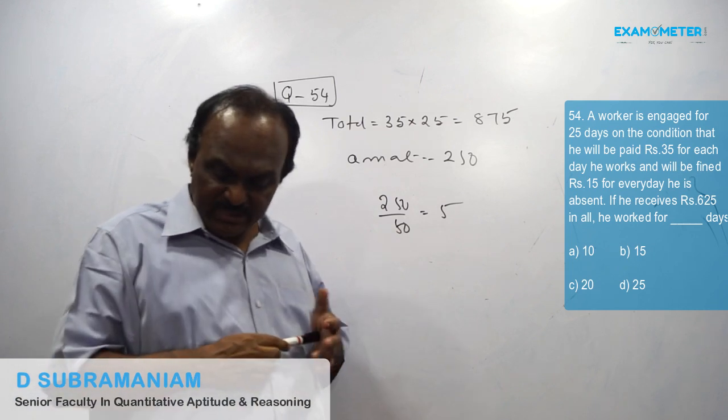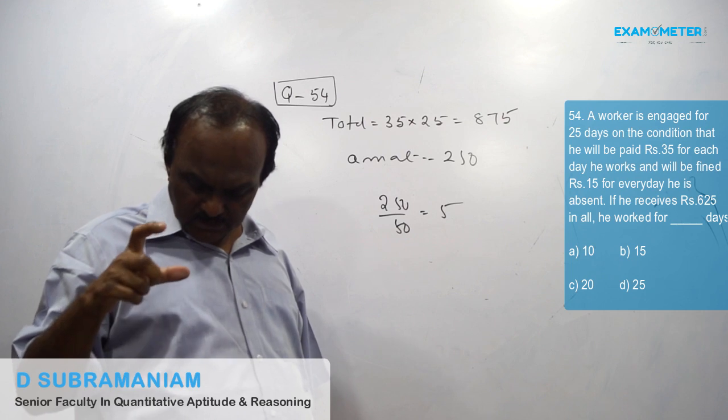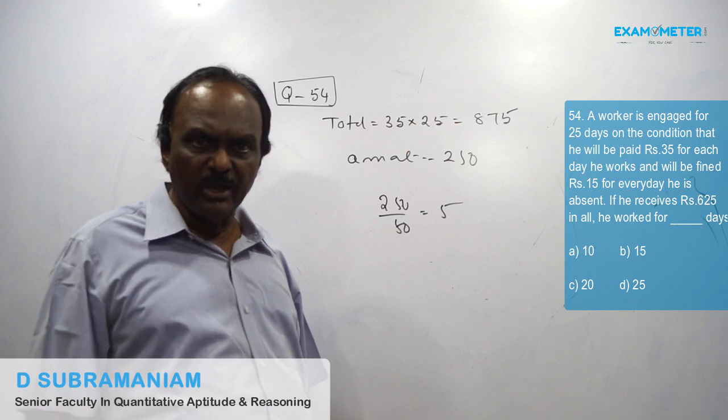In this problem they are asking how many days he has worked. Out of 25 days he was absent for 5 days. That means he worked for 20 days.